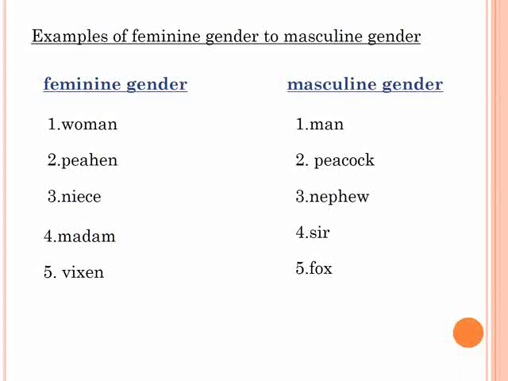Madam is a feminine gender. Sir is a masculine gender. Vixen is a feminine gender. Fox is the masculine gender for it.